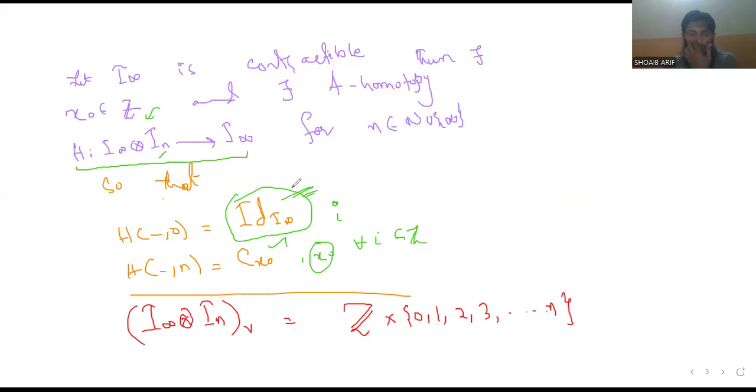So the identity of I infinity is homotopic to the constant map at x naught. That is what we have to prove. First of all, define the box product of I infinity and I n such that the vertex set is the Cartesian product of the vertex sets of both. The vertex set of I infinity is the integers and the vertex set of I n is 0, 1, 2, and so on to n.